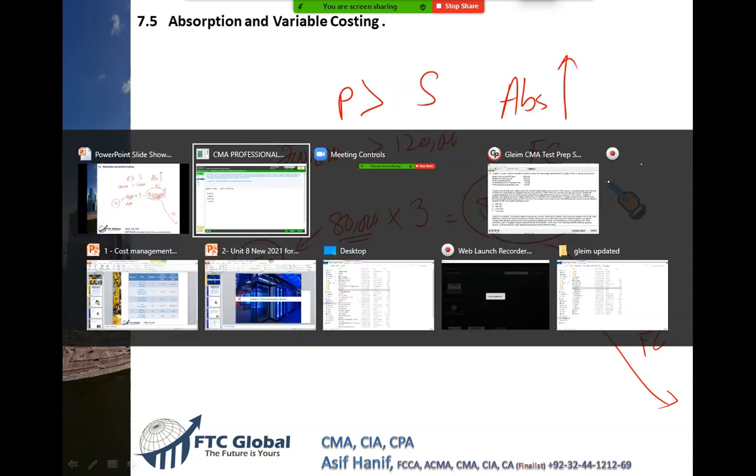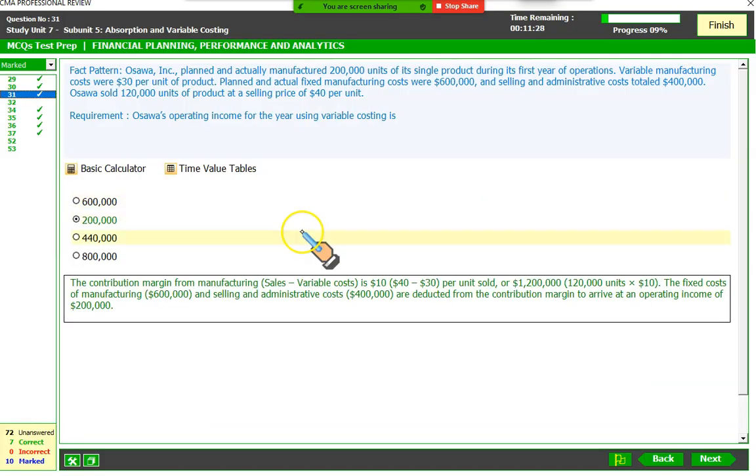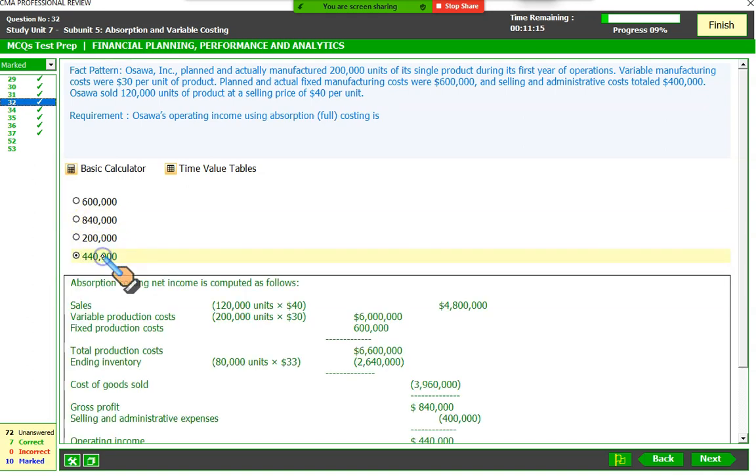Okay, if this is the case, then what was our profit last time? 200, right? Profit is 200. Since under absorption costing, you are able to transfer $240,000 cost into finished goods, your profit will be 200 plus 240, 440. Khalas. Simple step.